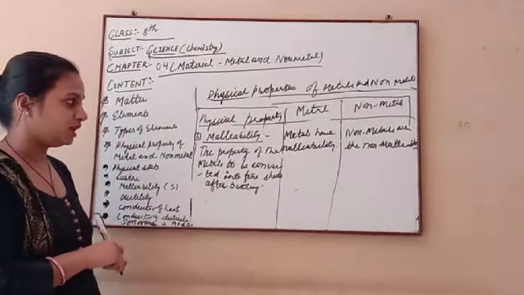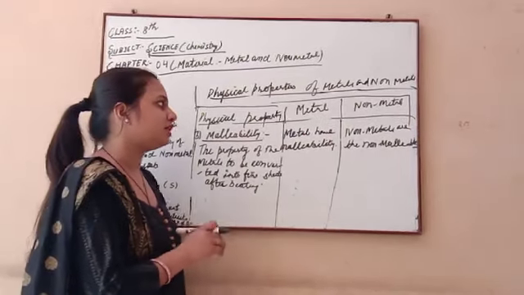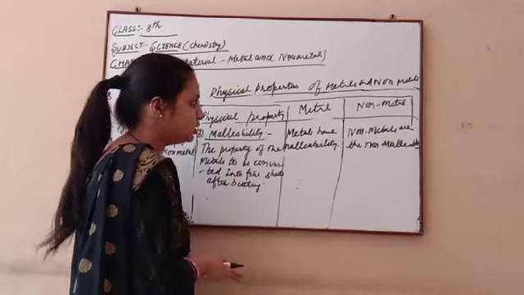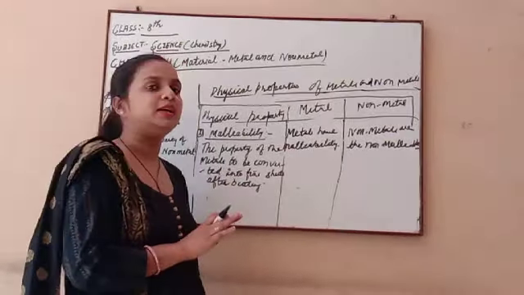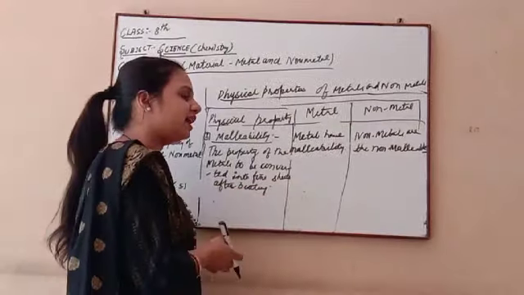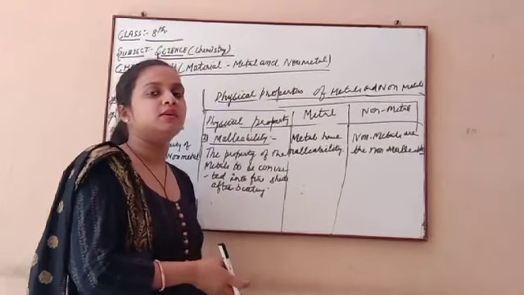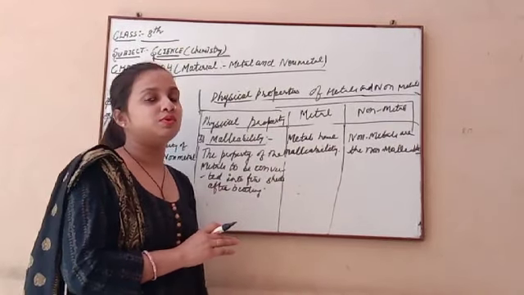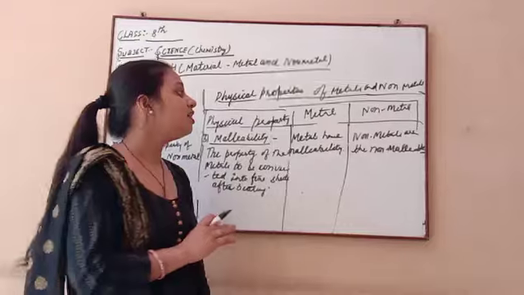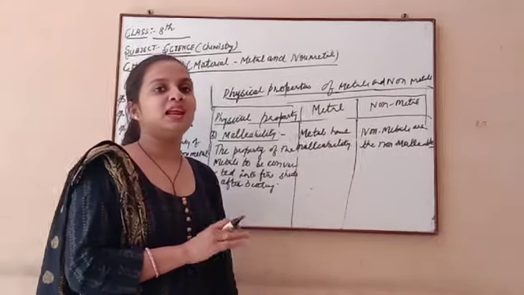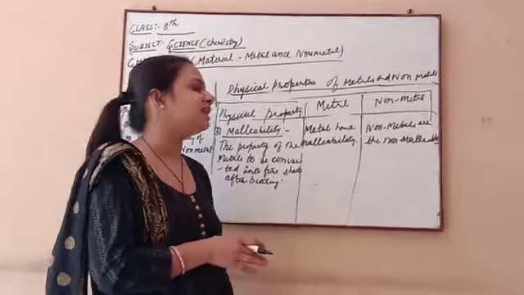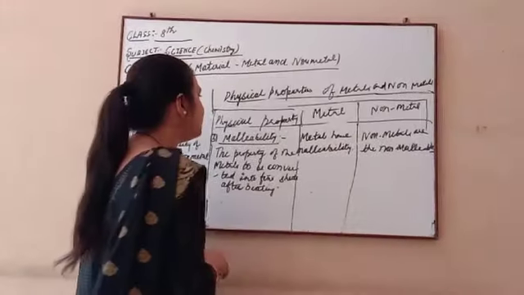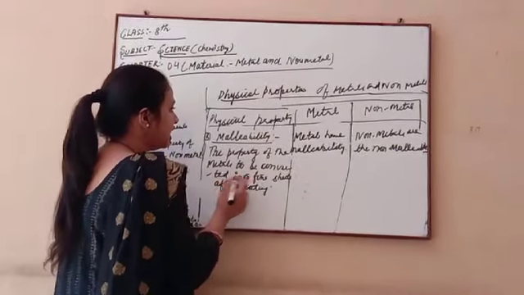On the basis of this property, metals have malleability but non-metals have none. Metals can be changed into sheets, but non-metals cannot. A very easy example is the aluminium wrapper which we use in our daily life, made from aluminium metal. The property used to make it is malleability. This is a very important physical property of metals.